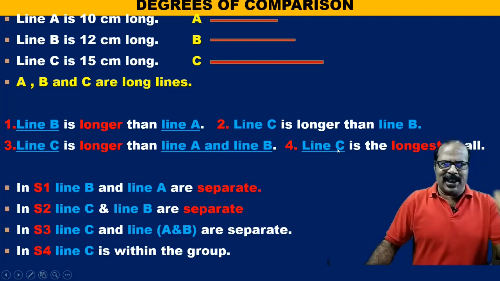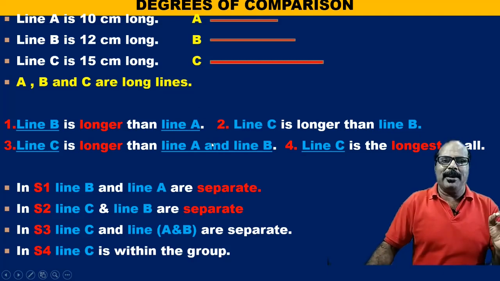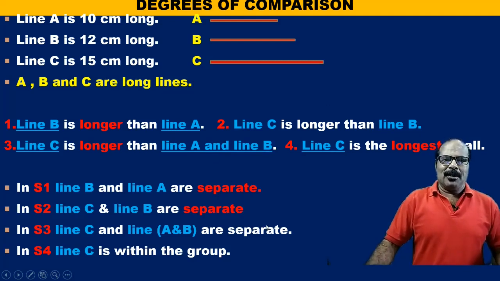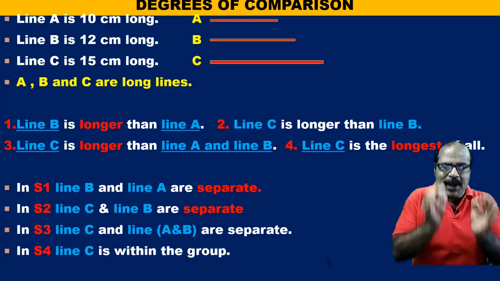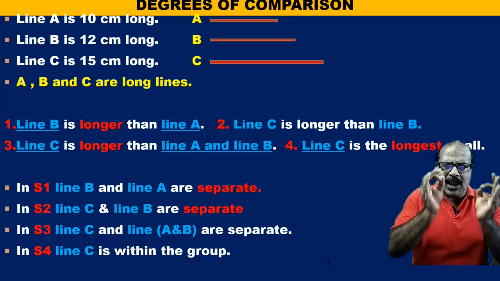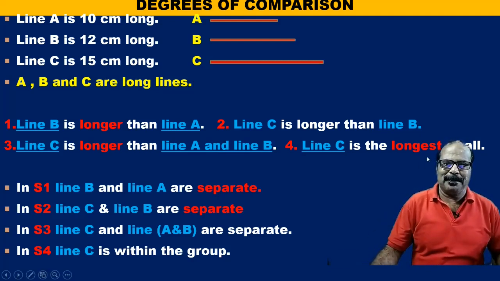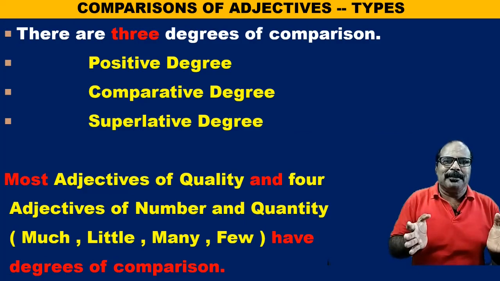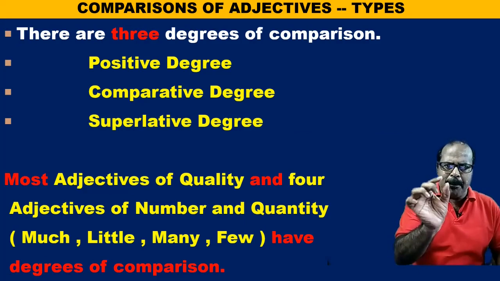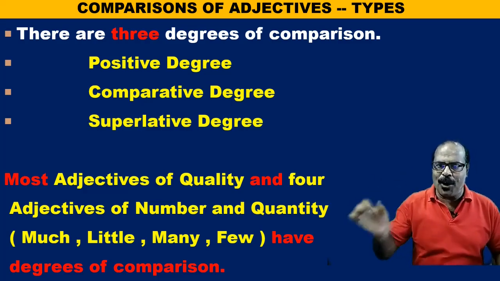So, in the first case, when we state a general quality, we say long. When we want to mean a comparison, we say longer. And when it is more than two in a group, and we want to mean that something or someone has the highest degree of quality, then we use longest. So we have found, for example, the adjective long, we have found three forms: long, longer, longest.